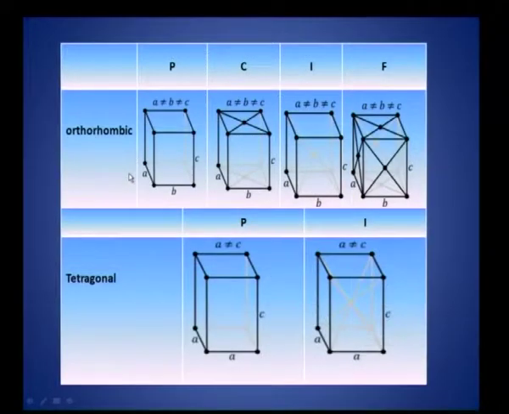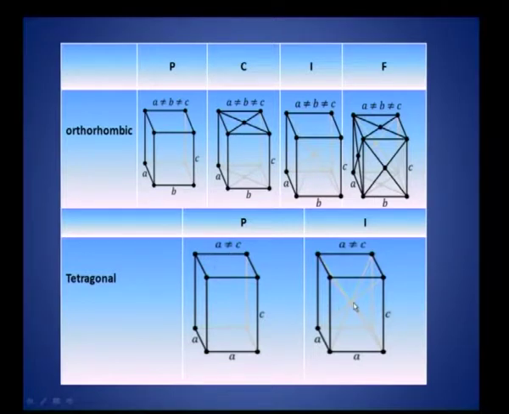And in orthorhombic, you have primitive, side centered and body centered, where you have an atom at the body center, right. So, this is face centered, where you have an atom at the face center. You have a tetragonal. Primitive means, as I told you, the primitive unit cell is the cell in which the lattice points will be found only at the corners of the cell. You see here lattice points are found only at the corners, there is nothing inside the cell. Okay. That is the reason why it is called primitive, right.